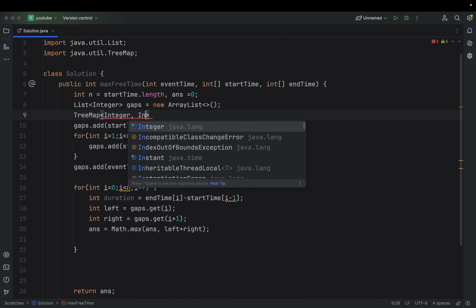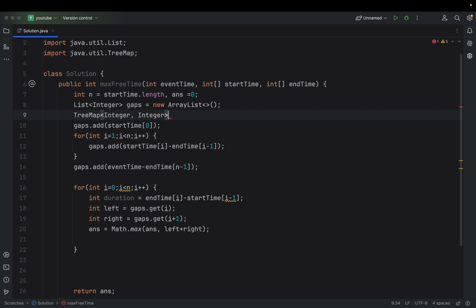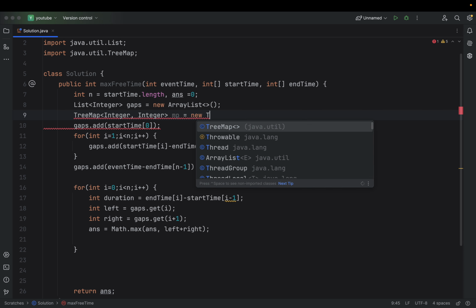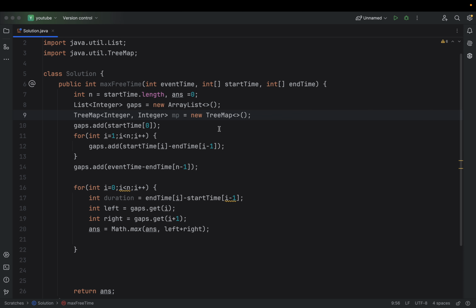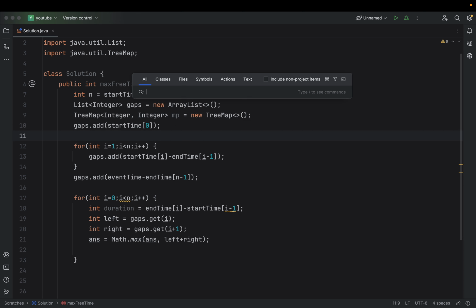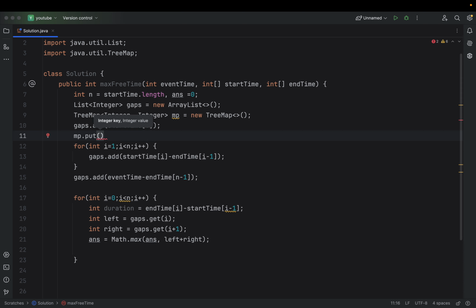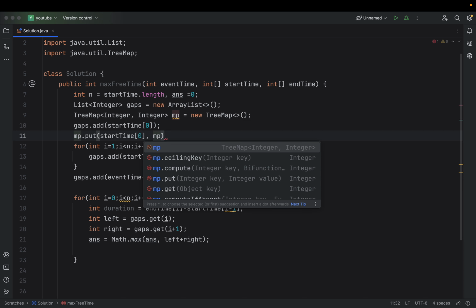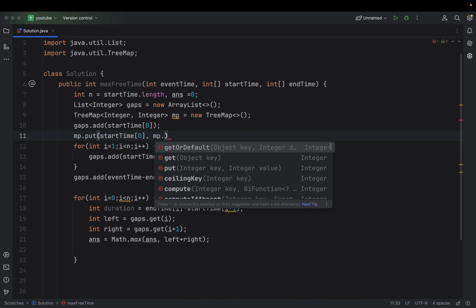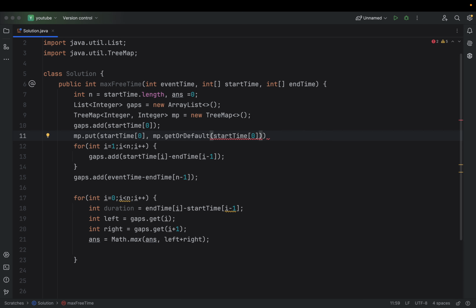So I will have a tree map of integer, which I will call map, a new tree map. In this I will be storing all the gaps in parallel. So mp dot put, our key is the start time of i, and I will say get or default of this value. If it is not found, just use 0 as the default value, and I will add a 1.